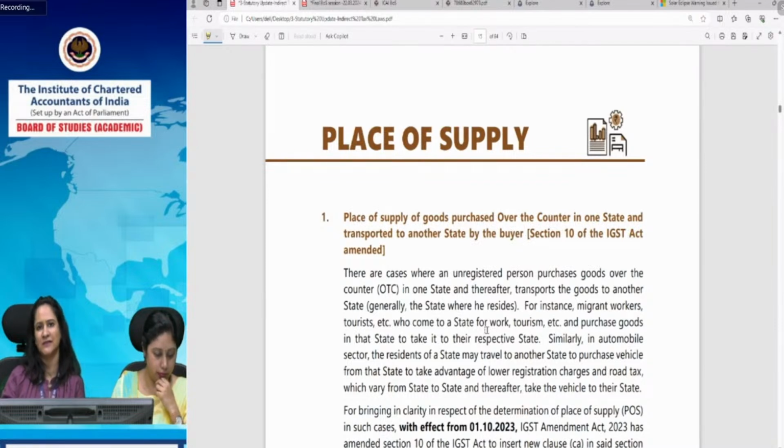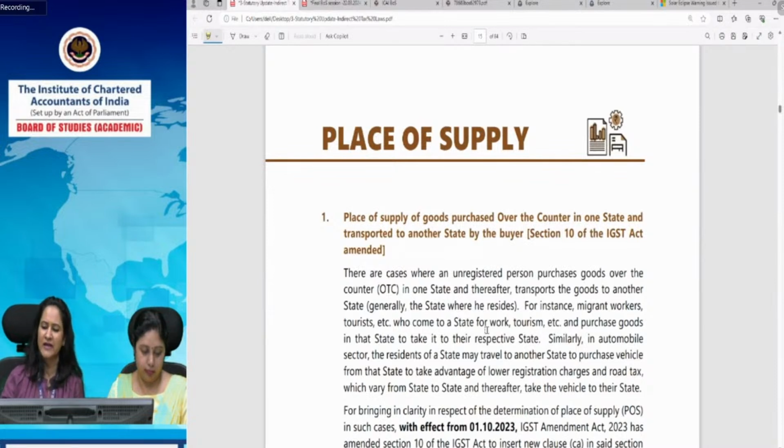Just like in the example which I quoted, you are from Delhi and you went to Himachal Pradesh for buying a car. If you mention in your address Delhi only, not the complete address of your residence, even the mentioning of the name of the state would suffice, and the place of supply would be the location as per the address of the unregistered person. That is, the place of supply would be Delhi in this case, even if you have bought the car from Himachal Pradesh. Place of supply would be Delhi, the location of the address of the unregistered person.